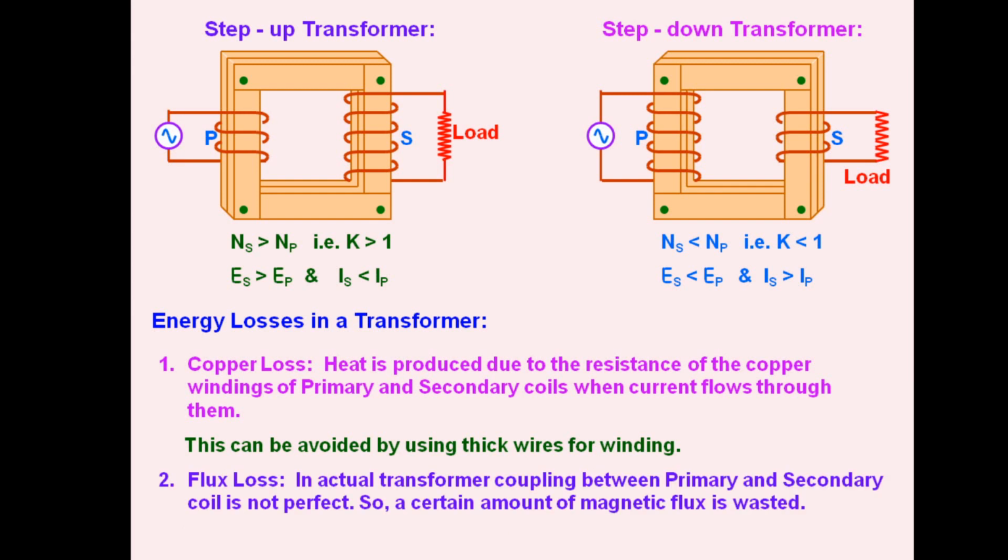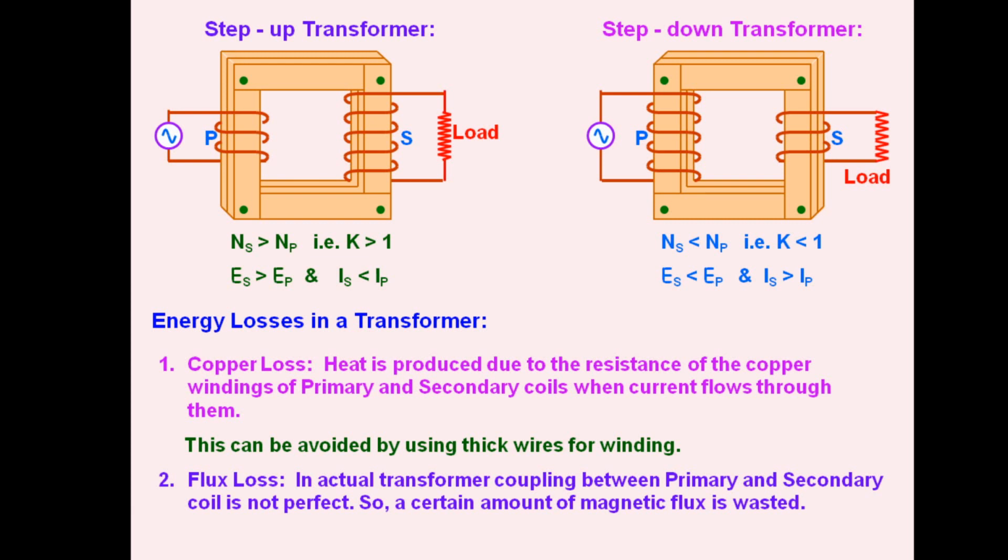Number two is flux loss. In actual practice, the transformer coupling, that means the coefficient of coupling between primary and secondary, is not so perfect, and hence certain loss of energy is there, and that loss of energy is in the form of flux loss. Although we can reduce it by arranging the coils in such a way that their coefficient of coupling increases.